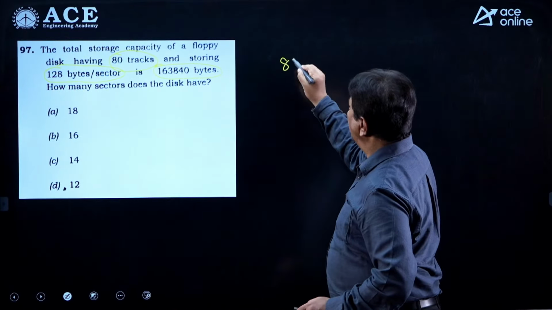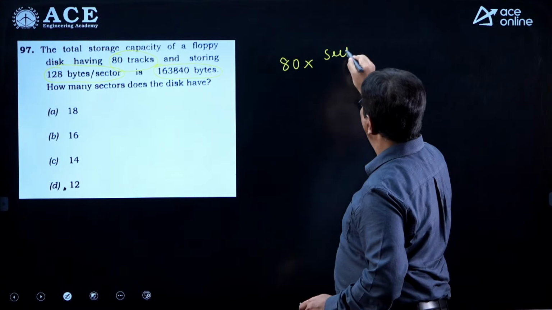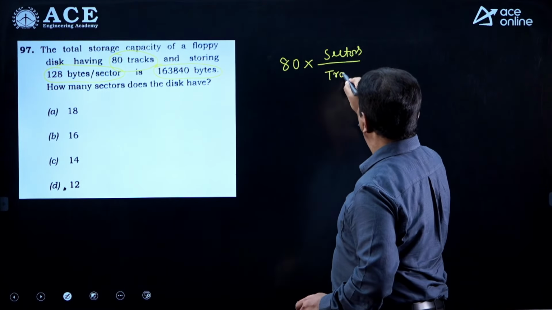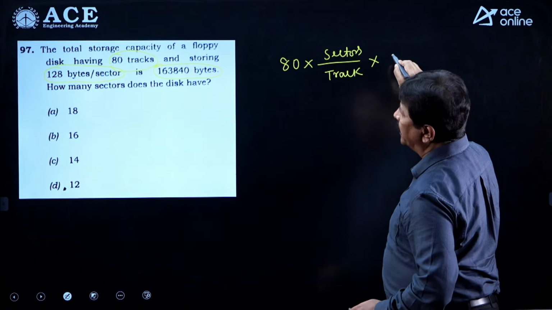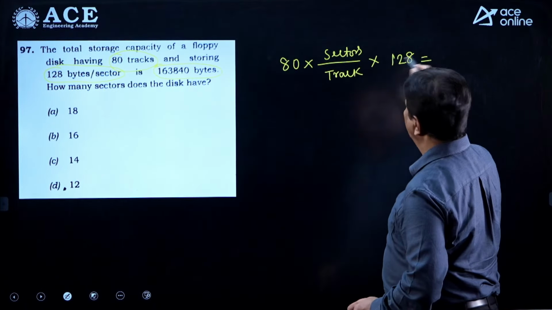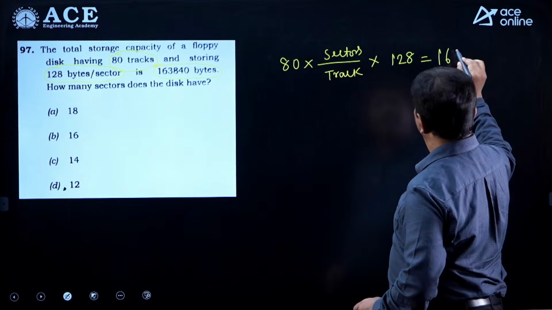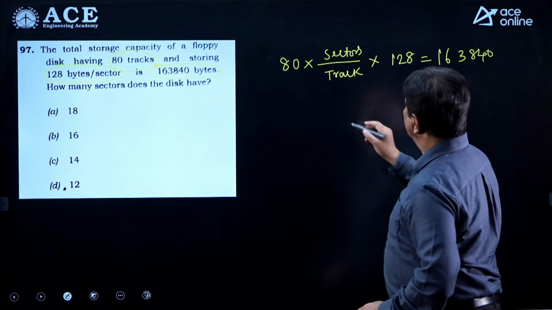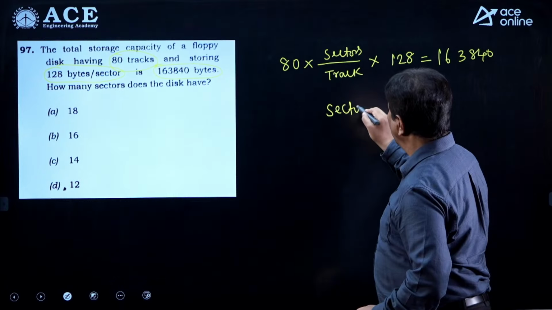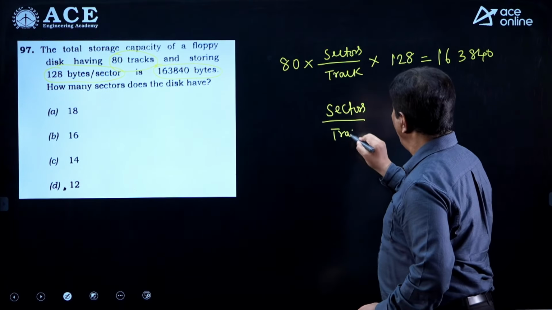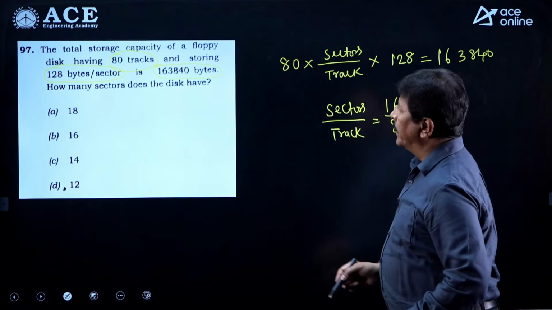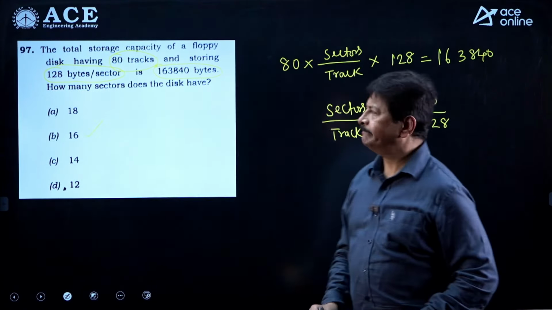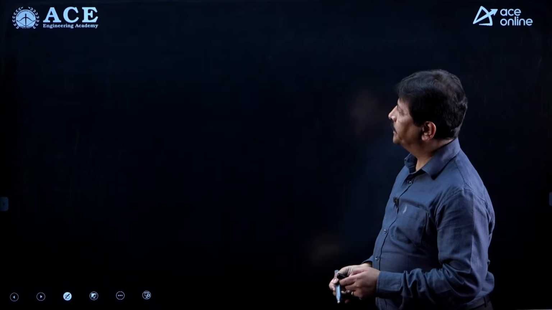That is nothing but 80 multiplied by sectors per track multiplied by bytes per sector, which is 128. Then you have to find out the sectors per track. I think this comes to be B. Simple, okay.